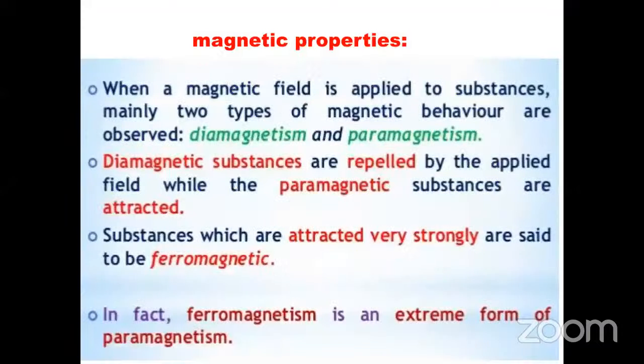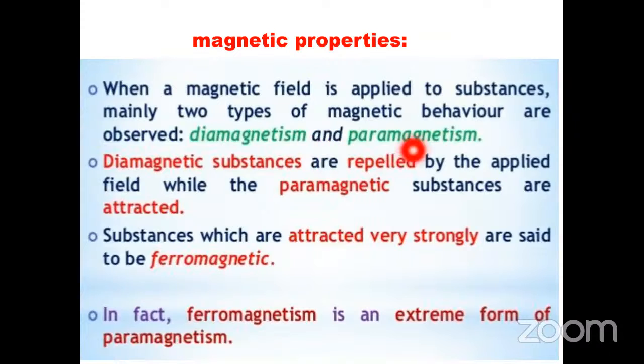Remember these points. Next is one of the properties of transition elements, magnetic properties. They exhibit paramagnetic, diamagnetic and ferromagnetic properties. We already studied these in the solid state lesson. What are the magnetic properties? When a magnetic field is applied to a substance, mainly two types of magnetic behaviors are observed.